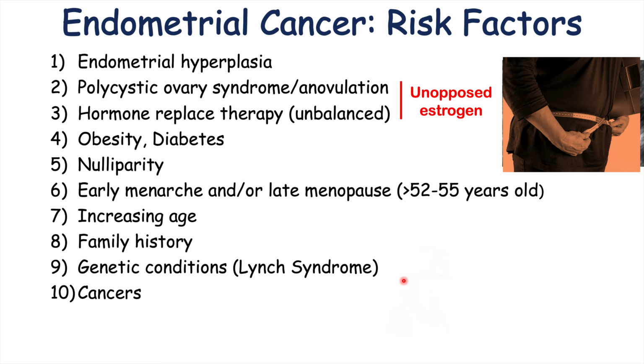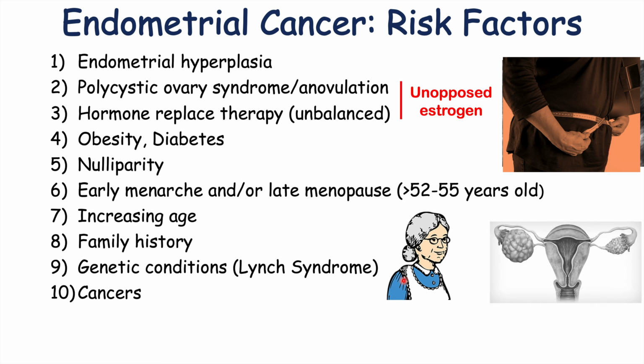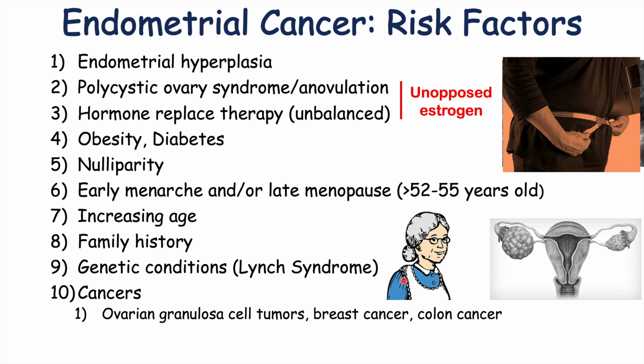So if there's a history of having certain types of cancer like ovarian granulosa cell tumors, breast cancer, or colon cancer, these can all increase estrogen levels. And as I mentioned before, estrogen is going to act on the endometrium to increase the thickness of the endometrium, increase the cell divisions of the endometrium, and essentially increase the risk of mutations occurring in the endometrium.